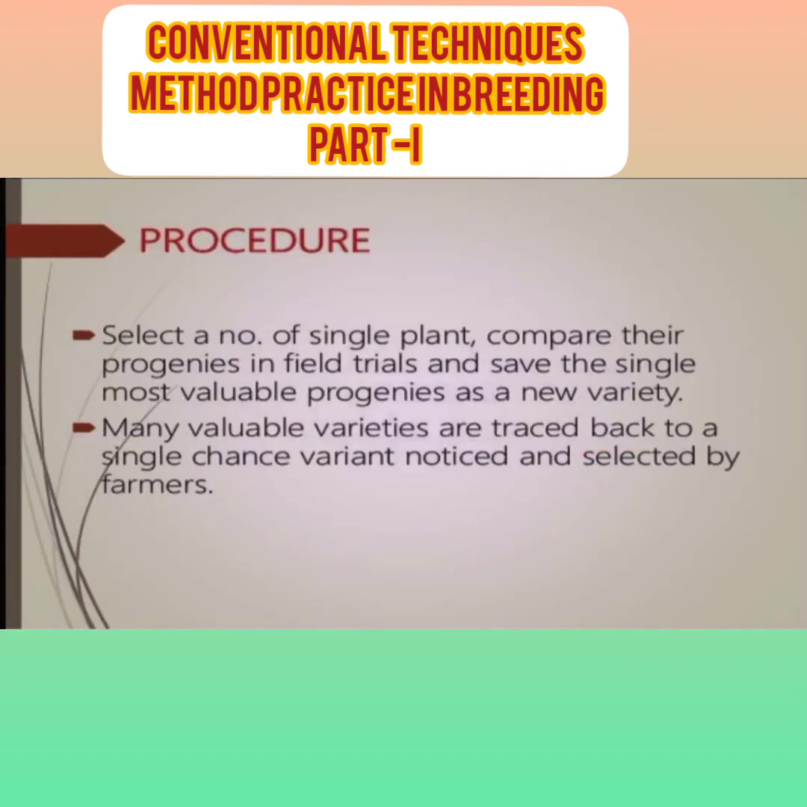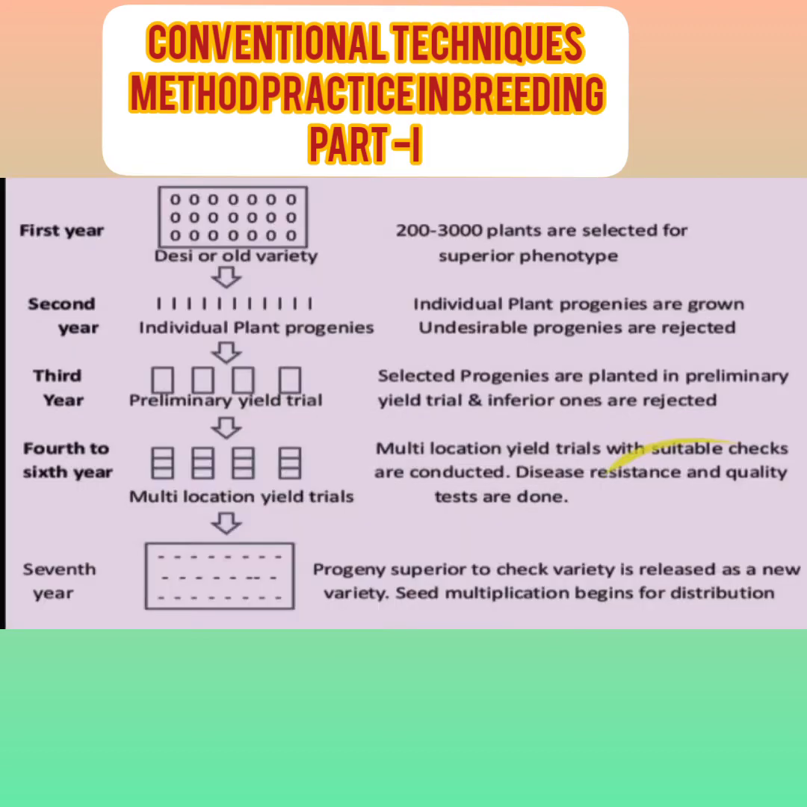Let's see the procedure. Select a number of single plants, compare their progenies in field trials, and save the single most valuable progeny as a new variety. Many valuable varieties are traced back to a single chance variant noticed and selected by a farmer. All processes are similar except one: for the selected plants there is no need of bulking or compositing. We have to store separately and grow separately. That is known as pure line selection.